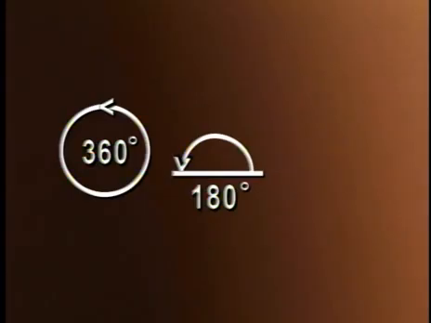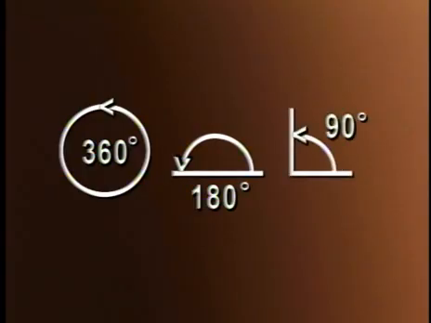In fact, the Babylonian number system was based on 60. So we have 60 seconds in a minute and 60 minutes in an hour. Do you ever wonder about that? Well, it's all based on the Babylonians' love of the idea of 60, and of course 360 is 6 times 60. If we cut that circle in half, we'd have 180 degrees, and that's a very important number, half of a circle. If we cut that half a circle in half, we have a quarter of a circle, and we have what's called a 90-degree angle, or what's called a right angle.